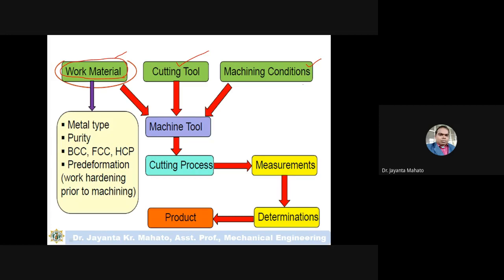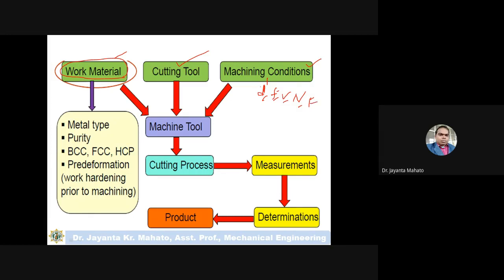What is the RPM of the workpiece? And are you using lubrication or not? So mainly the machining conditions, the machining parameters, are depth of cut, feed, cutting velocity V, RPM N, and cutting force F. So all these are machining conditions.